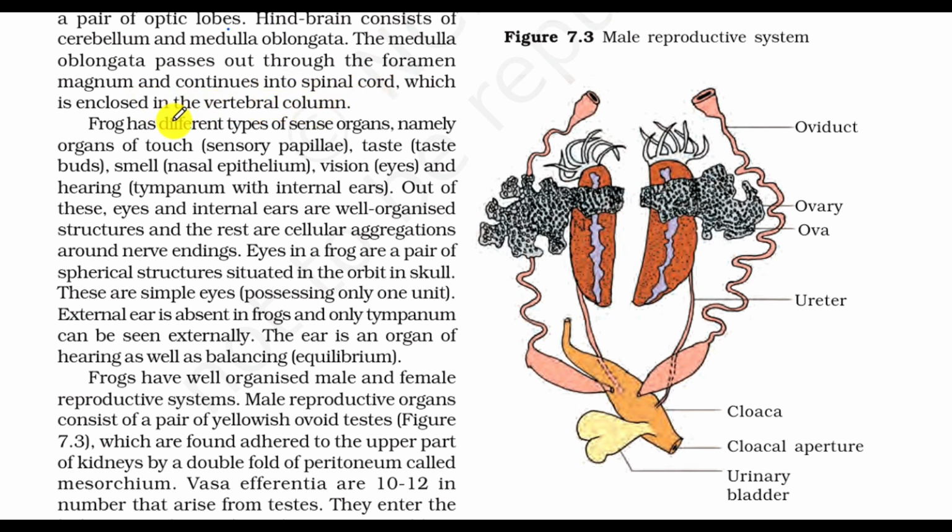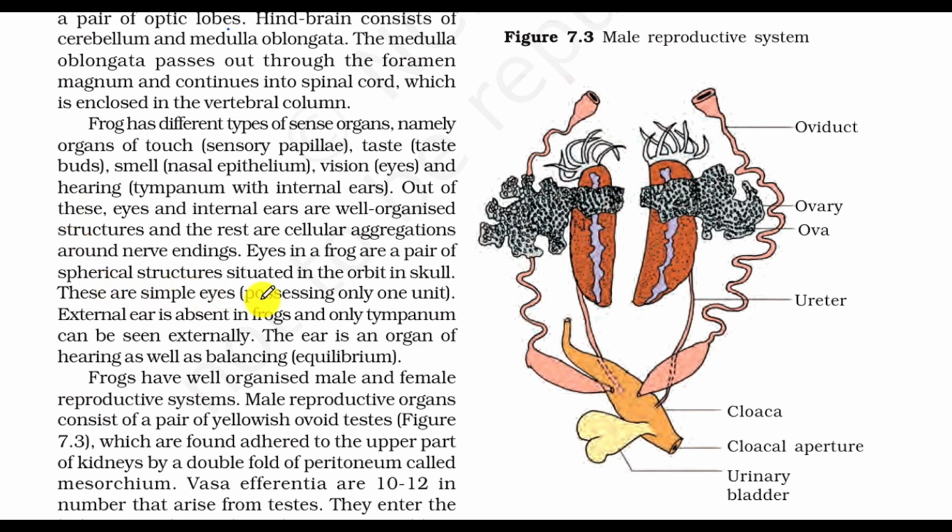Frog has different types of sense organs, namely organs of touch, sensory papillae, taste, taste buds, smell, nasal epithelium, vision, eyes, and hearing, tympanum with internal ears. Out of these, eyes and internal ears are well organized structures, and the rest are cellular aggregations around nerve endings. Eyes in the frog are a pair of spherical structures situated in the orbit in the skull.